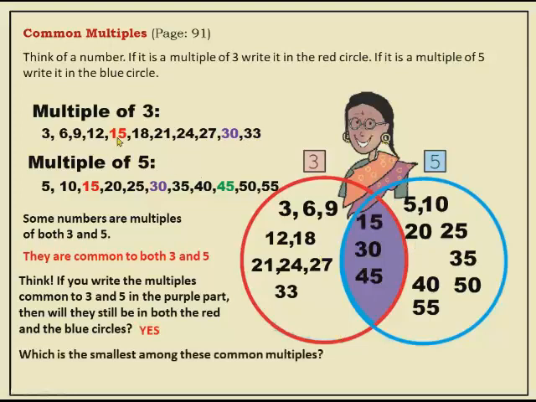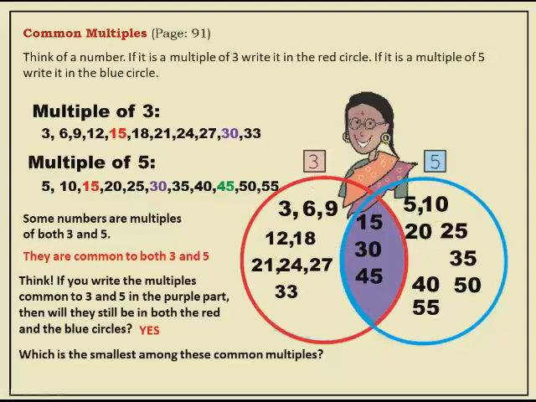So, those numbers, that is 15, 30, 45, I will write in this common part, and these are known as common multiples. What are they known as? Common multiples, because it is a multiple of 3 also and a multiple of 5 also. These numbers are only multiples of 3. These are only multiples of 5.